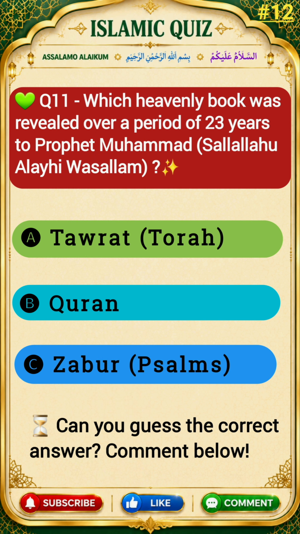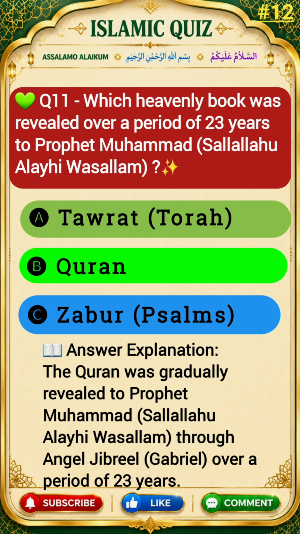Question 11. Which heavenly book was revealed over a period of 23 years to Prophet Muhammad, sallallahu alaihi wasallam? Options are A. Taurat, B. Quran, C. Zabur. The correct answer is option B, Quran.